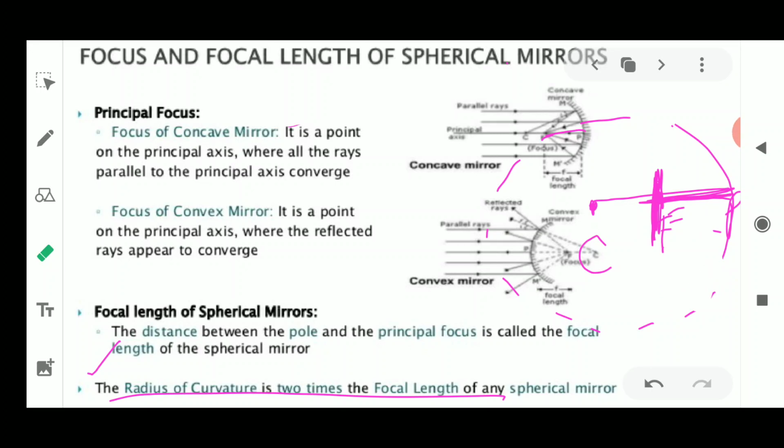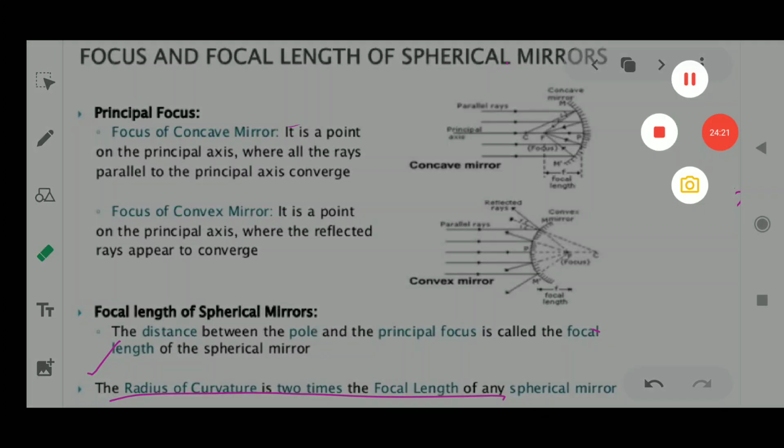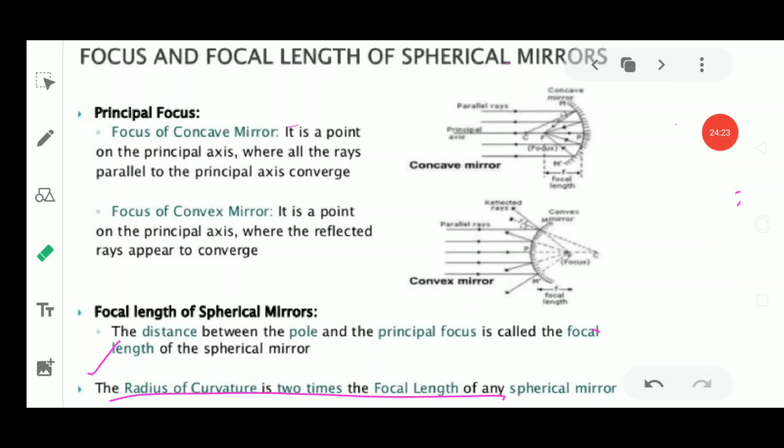So please remember that the radius of curvature is twice the focal length. Remember this concept: the radius of curvature is always 2 times the focal length of any spherical mirror, whether it is a concave mirror or a convex mirror. I told you that the concept will always remain the same. It is not going to change whether we are talking about the principal axis, the concave mirror or the convex mirror. But still we need to understand the definition, the meaning of these words.